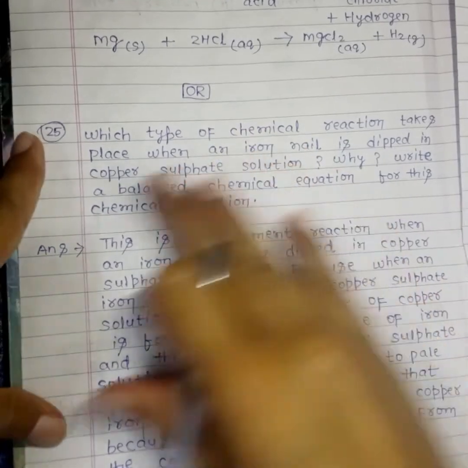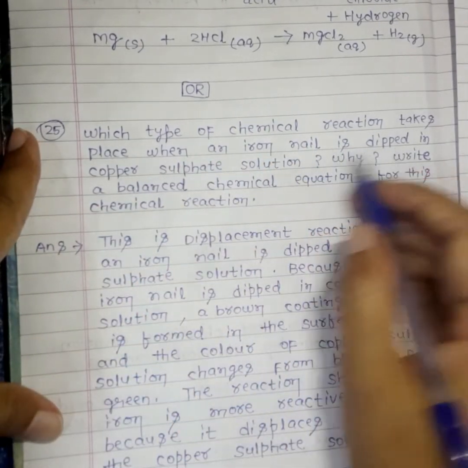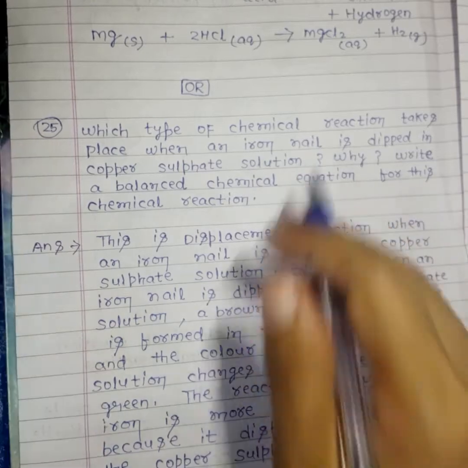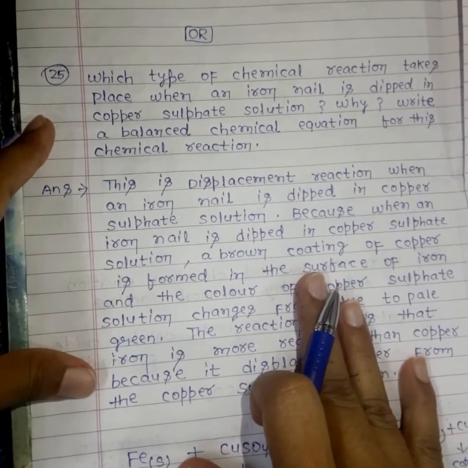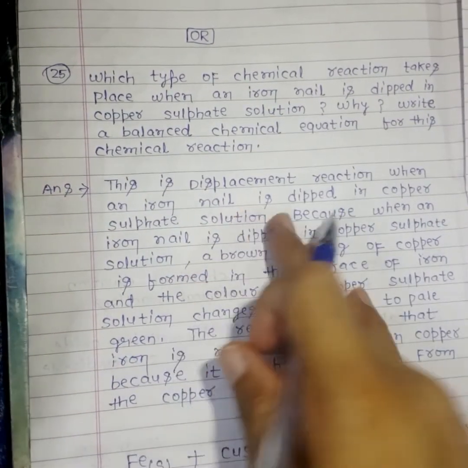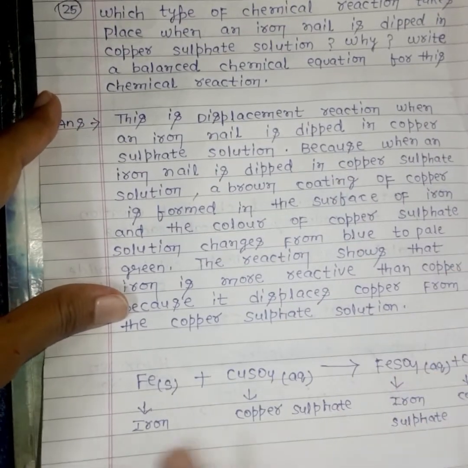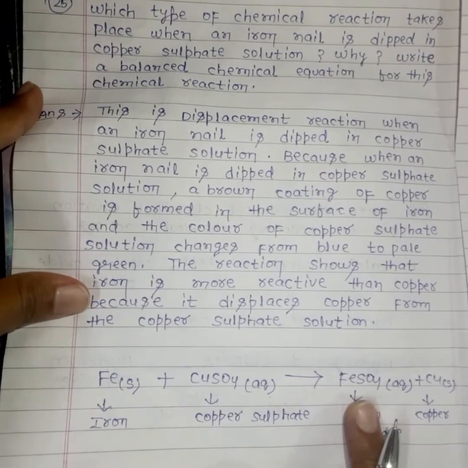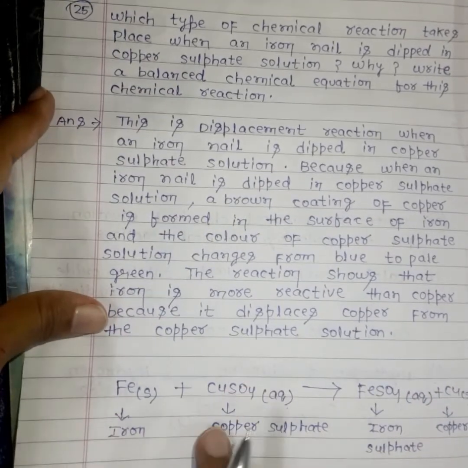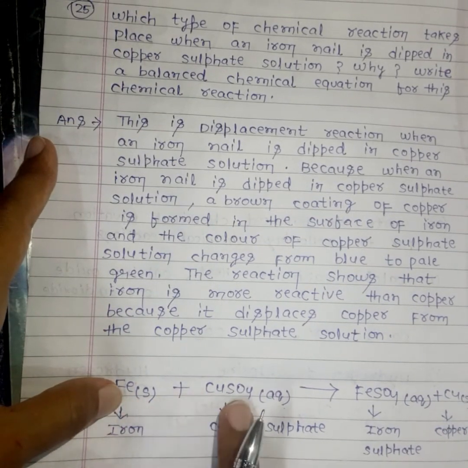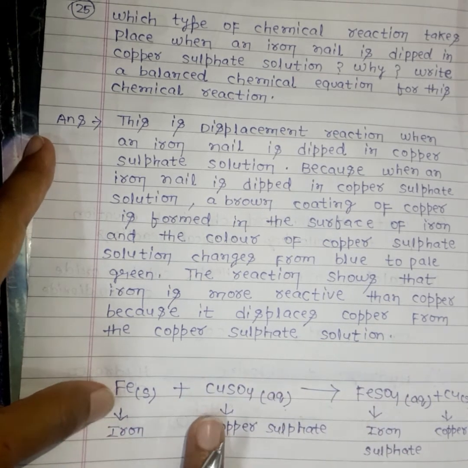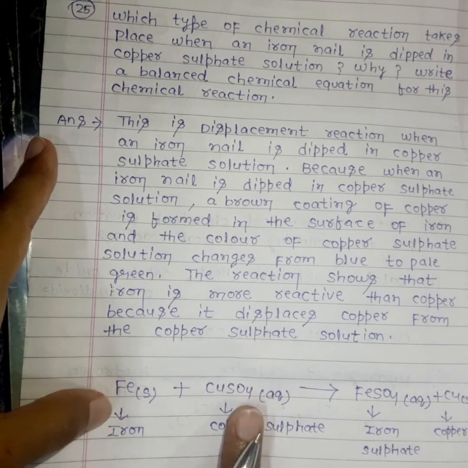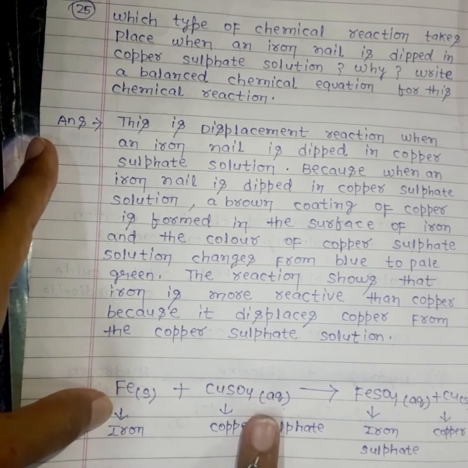Next is the option, that is 25th only. Which type of chemical reaction takes place when an iron nail is dipped in copper sulfate solution, and why? And you have to write the balanced chemical equation for this. So this is a displacement reaction. First you see the equation: Fe plus CuSO4 will form FeSO4 plus Cu. So this is the displacement. How? Because iron is displacing copper. Why? Because iron is more reactive than copper.